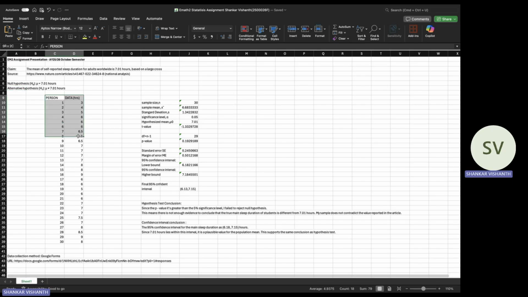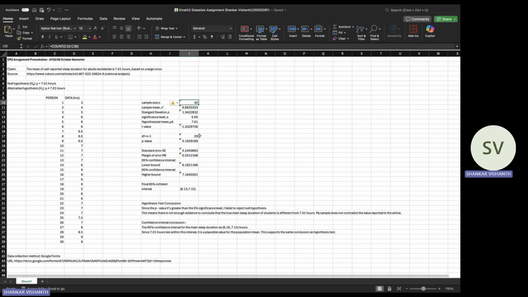I collected my data using Google Forms and obtained responses from 30 students. Here are the summary statistics from my sample. Sample mean is 6.68 hours, standard deviation is 1.34 hours, and sample size is 30.